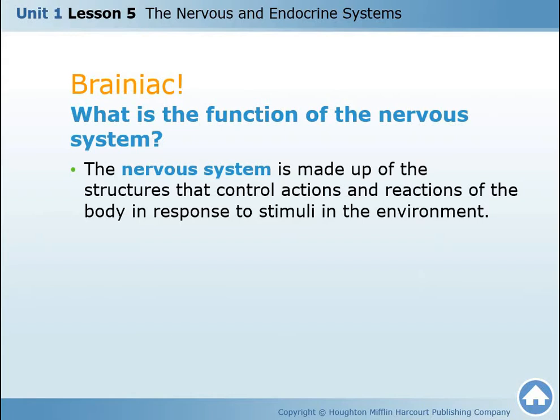Any process happening inside your body, whether you can control it or it can happen without your control, is controlled by the nervous system. The nervous system is made of the structures that control actions and reactions of your body in response to an external stimuli from the environment surrounding you.